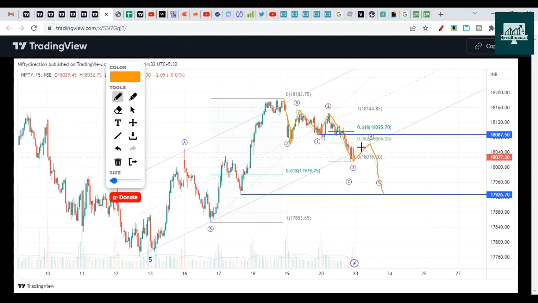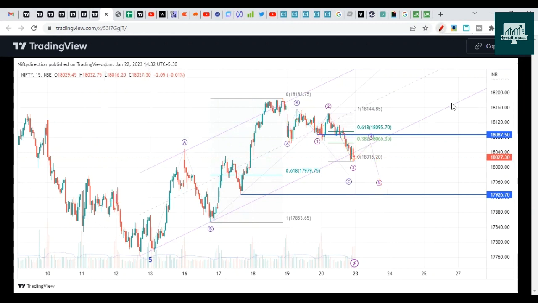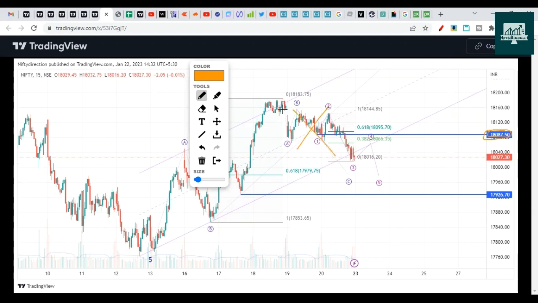So just remember that it can give a pullback and it can start the dip. What if it goes up or if it opens big gap up? Breaking above this level, 18,087, will invalidate this wave count of drop. So this wave count of drop will be invalidated if Nifty opens above 18,087.